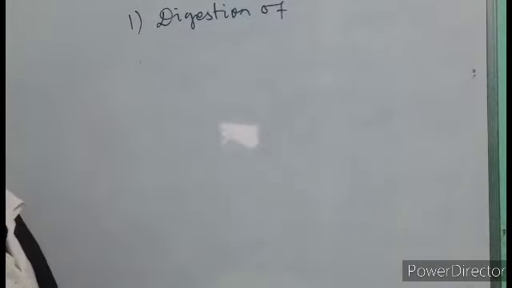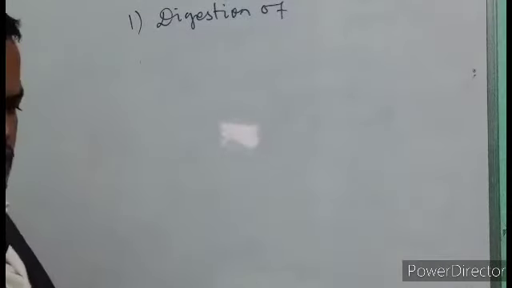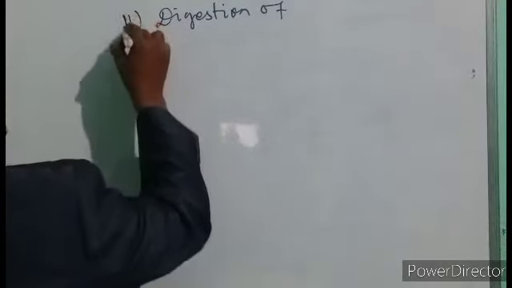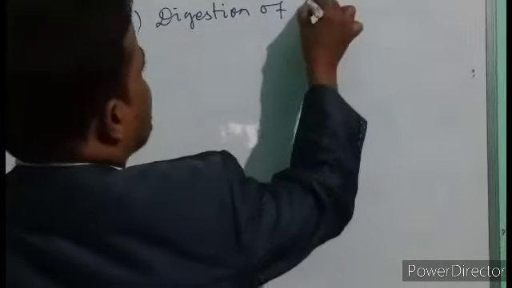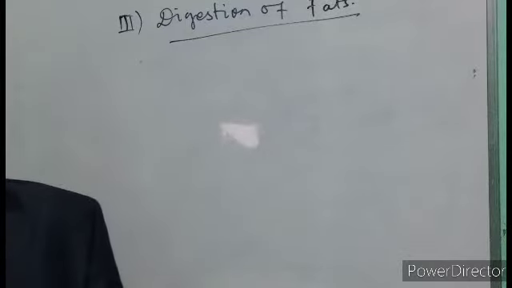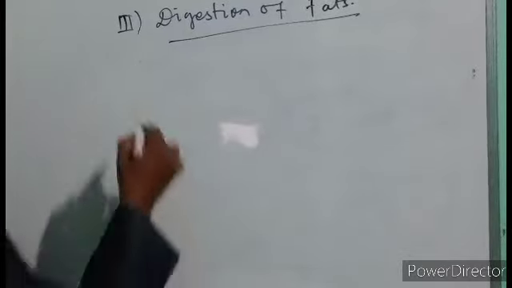Let's come to digestion of what? Digestion of fat. Number 3, digestion of fats. The fat digestion is completed in the presence of what? In the stomach region.